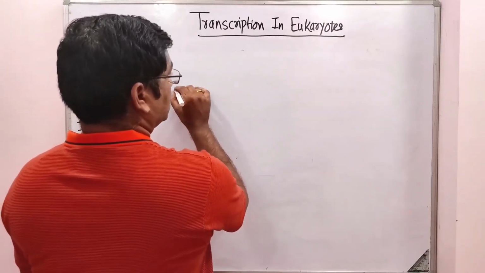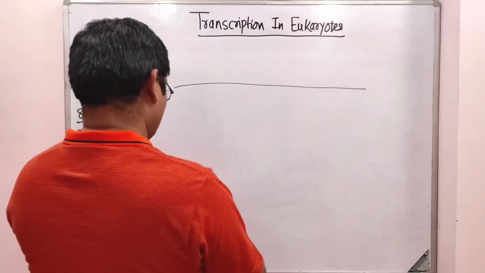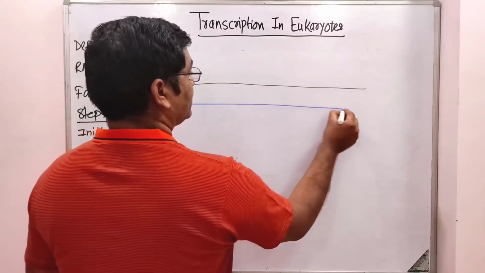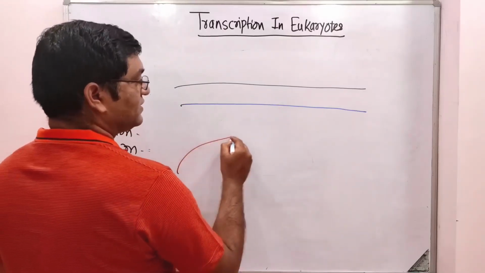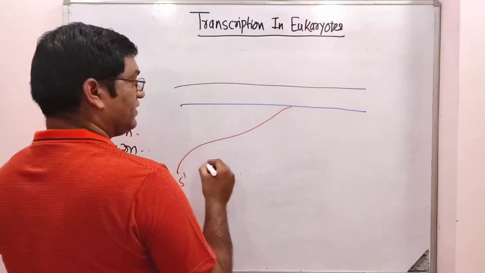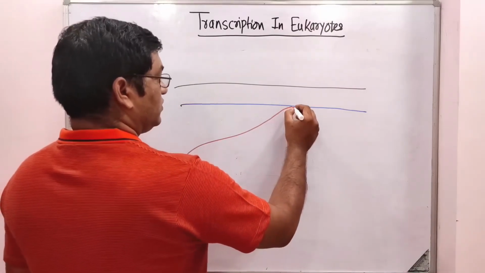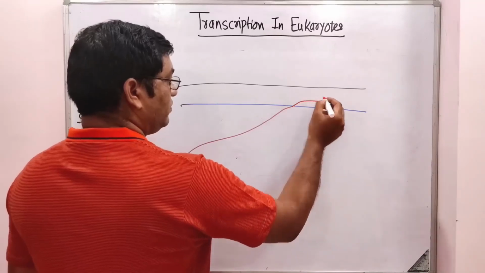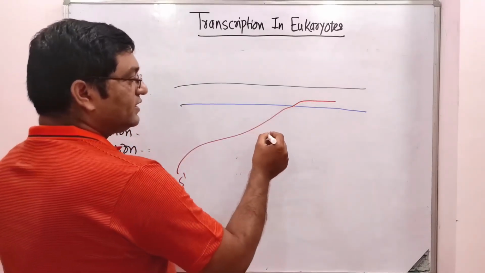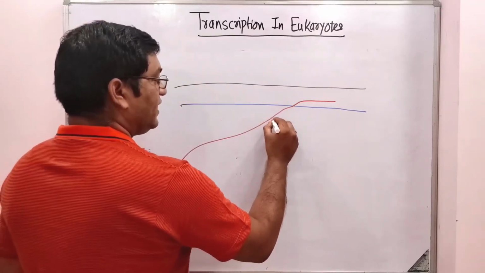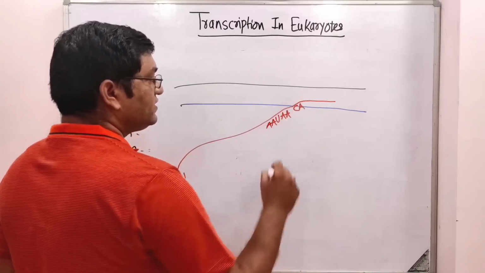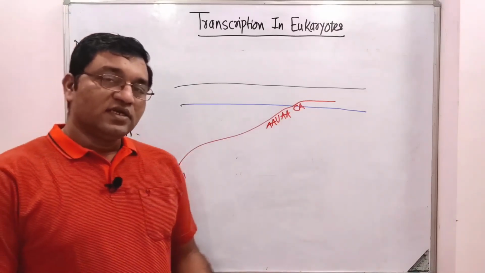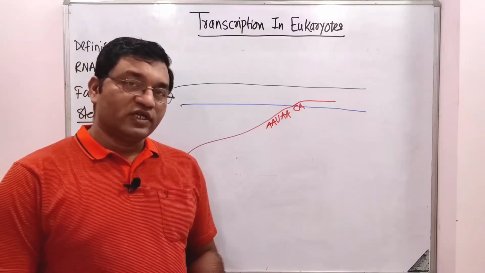So this is the DNA molecule. This is the template strand. This is the newly synthesized RNA. This is the 5' end. So there are intrinsic signals, that is AAUAA and CA. These are the intrinsic signals for termination in eukaryotes.